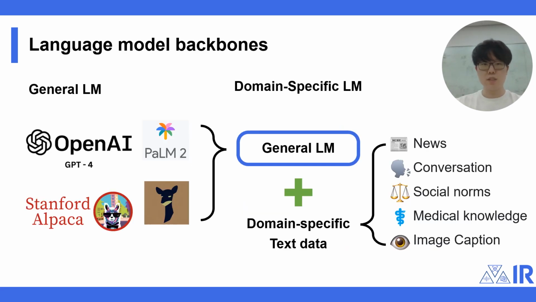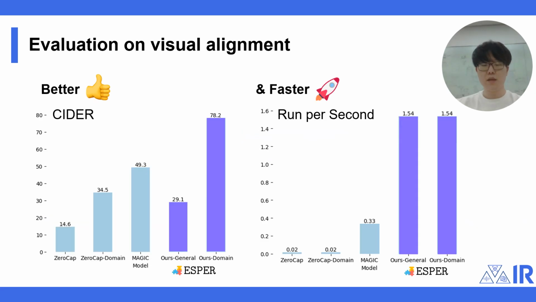There are two classes of language models we use in our experiments. On one hand, general language models aim to model the entire distribution of the natural language. We use the frozen GPT-2 here. On the other hand, domain-specific language models model narrower but deeper area of knowledge. We fine-tune the given GPT-2 in the respective domain-specific text-only data here. Let's turn to the experimental results.